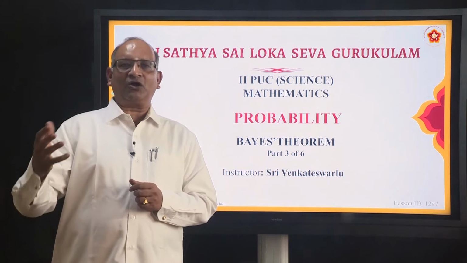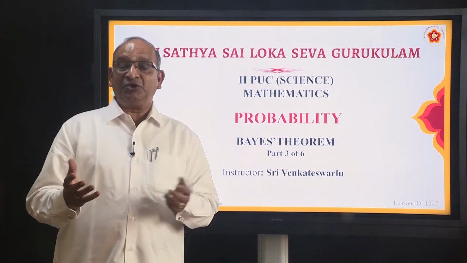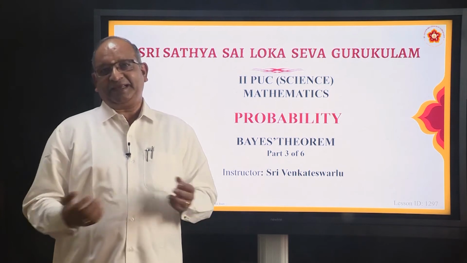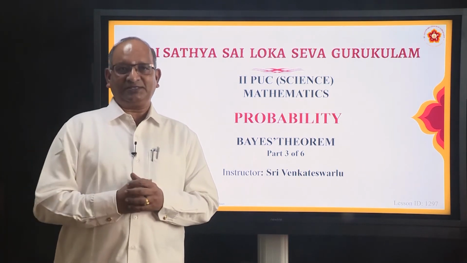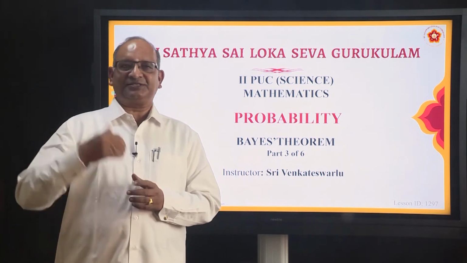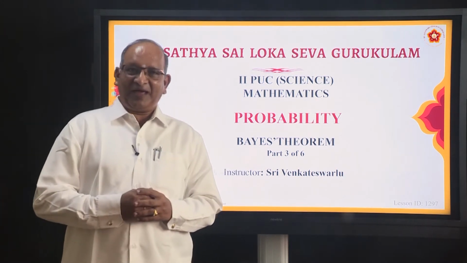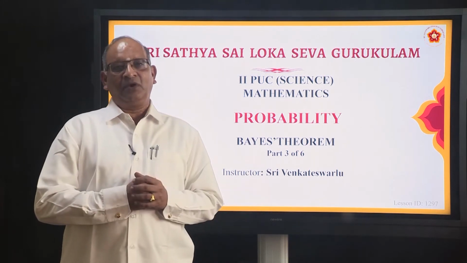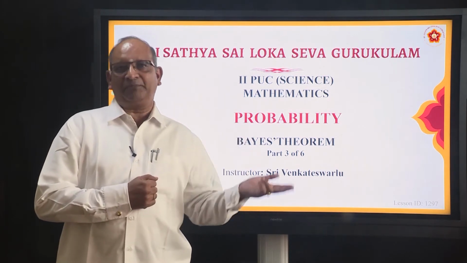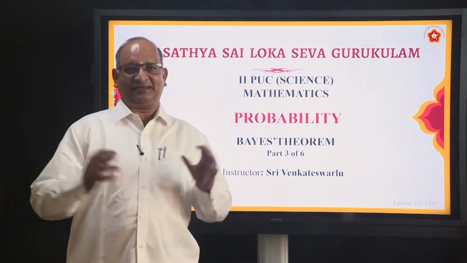Now in the first bag we have, as I mentioned, 3 red balls and 2 green balls. If somebody asks you what is the probability of drawing a red ball, since there are 3 plus 2, 5 balls, any of the red balls can be picked up. Since there are 3 red balls, it is 3C1 by 5C1, or simply 3/5. If I ask you the probability of picking a red ball from the second bag, since it has only 2 red balls and 3 green balls, you will say it is 2/5. It is as simple as that.